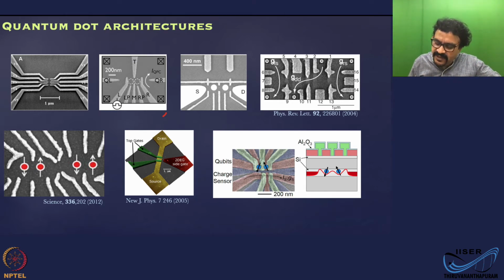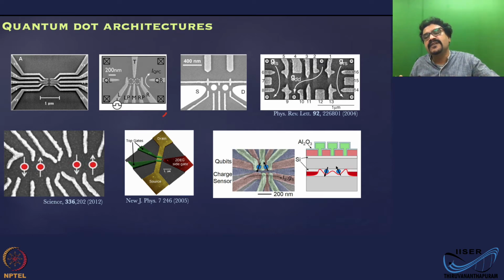So here, you have an undoped wafer, so there is no dopant layer. That means when you start, you have no carriers. Then you have two sets of gates, overlapping gates: the green ones and the red ones. The red ones are used to populate the channel.